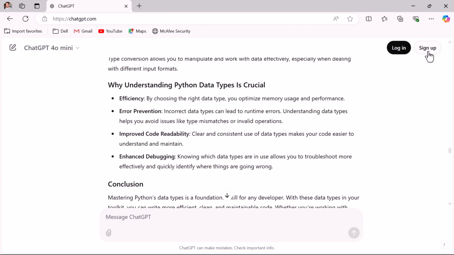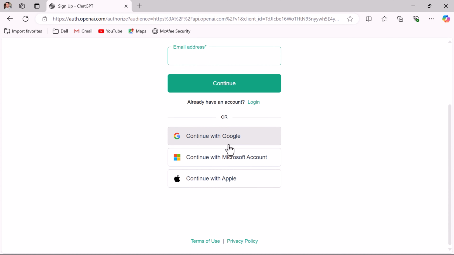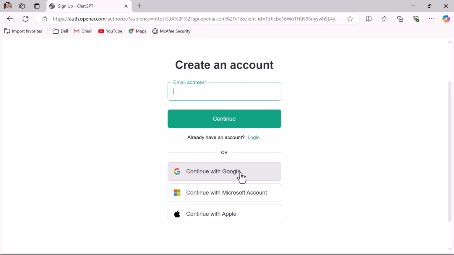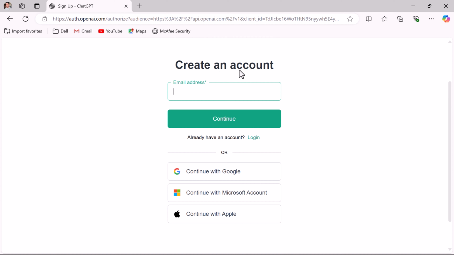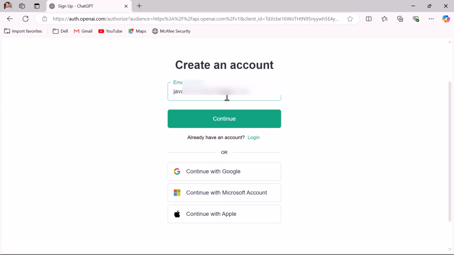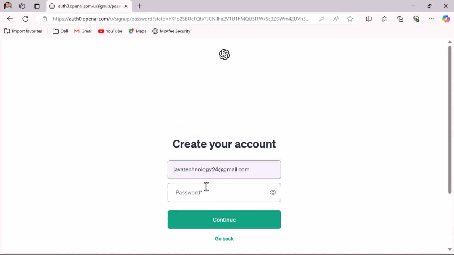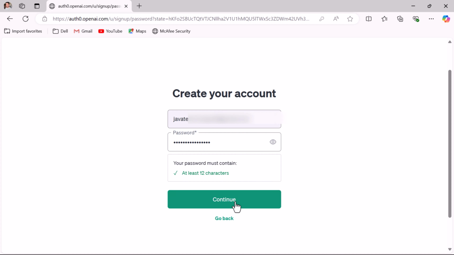So go ahead and click on the sign up button over here. Here, in order to create an account, you have a couple of options: you can create an account using Google, Microsoft account or Apple. Okay, so here we are going to create an account using an email ID. So just type the email ID. Once you provide a valid email address that you check regularly, next click on the continue button over here, and next choose a password that is secure and easy for you to remember. Next click on the continue button.